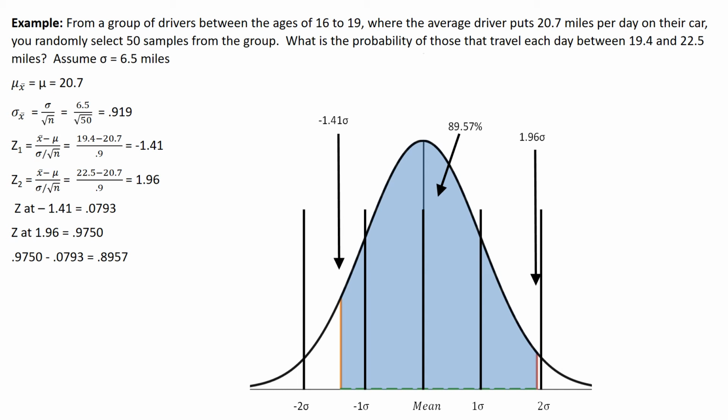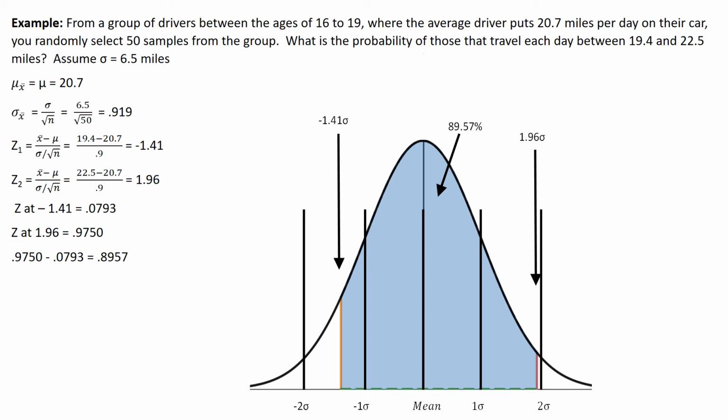We're just finding out what the sample deviation is and how it affects it. 19.4 minus 20.7 divided by 0.9 is negative 1.41. So I got a z1 of negative 1.41. Z2, which is x bar minus mu over the population deviation over the square root of the number of samples, is 22.5 minus 20.7 divided by 0.9. That's 1.96.